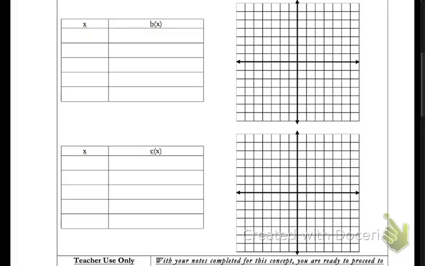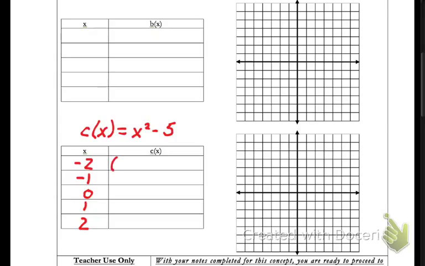So now we're going to take a look at our final example. Here's c of x is equal to x squared minus 5. And this is not a linear function. I want to show you how you can graph one of these. It's really the same idea. And so there's no fractions involved. So I'm going to go back to my trusty -2, -1, 0, 1, and 2 for my domain. And I'm going to plug them in.